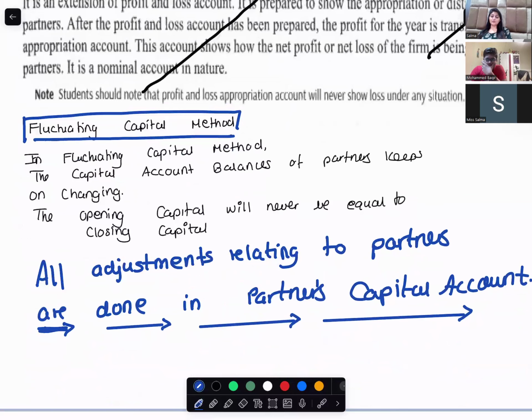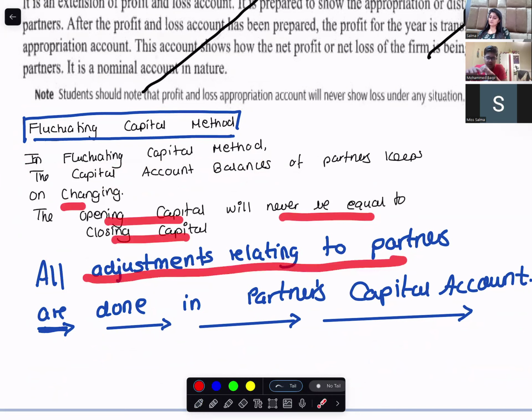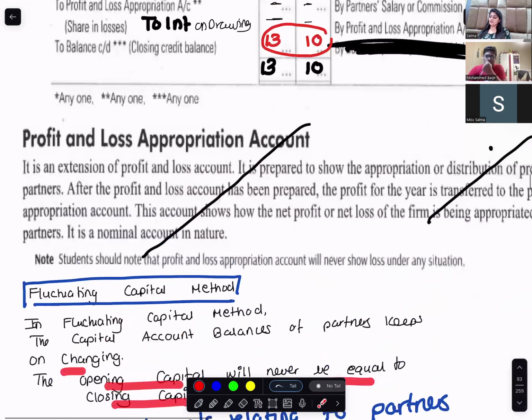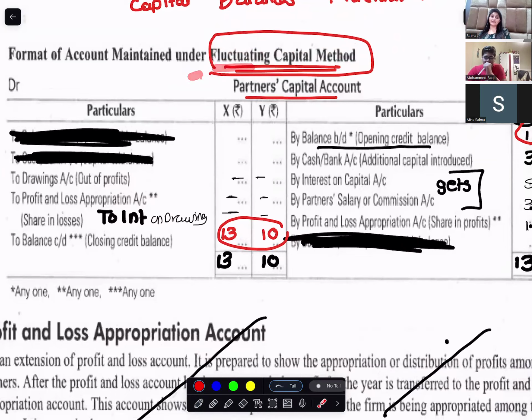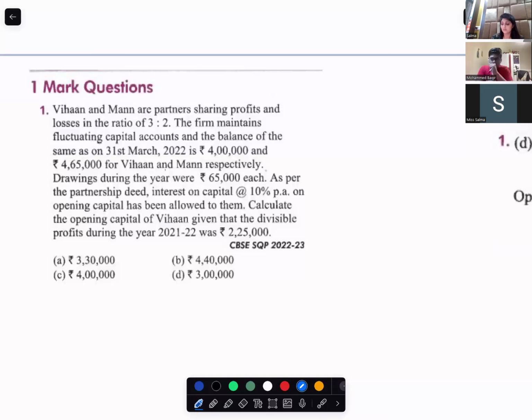Can you read the fluctuating capital method for me? In the fluctuating capital method, the capital account balances of partners keep on changing. The opening capital will never be equal to closing capital. And all adjustments relating to partners are done in only one partner's capital account. This is the format of the partner's capital account under the fluctuating capital method.